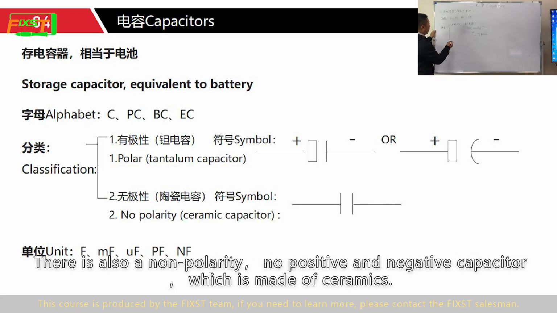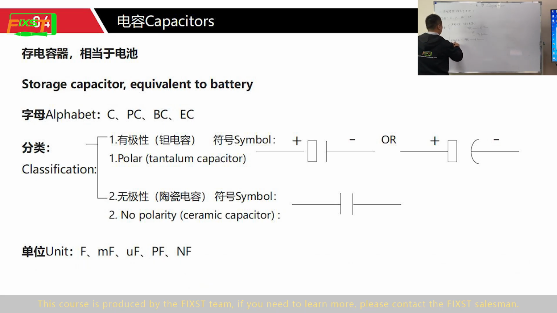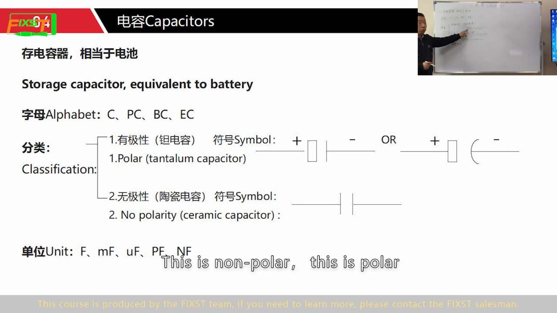There is also a non-polar capacitor, with no positive and negative, which is made of ceramic. This is non-polar. This is polar.